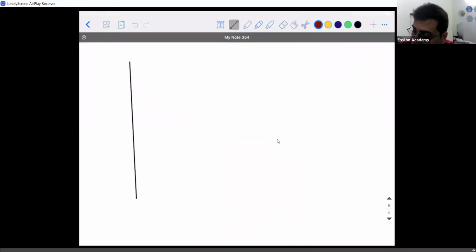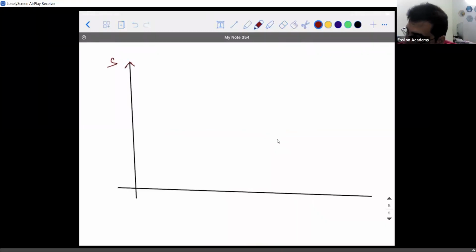Suppose they give us a graph like this. Displacement, time graph. Let's say at t is equal to 0, the particle was at origin. And it started moving in a straight line in such a way that the time and distance were proportional to each other.